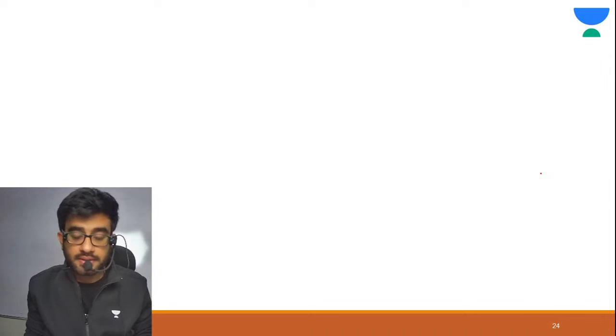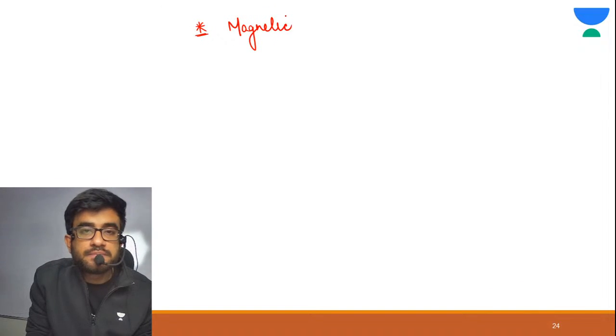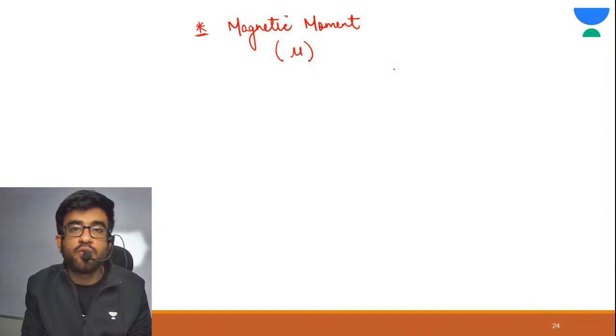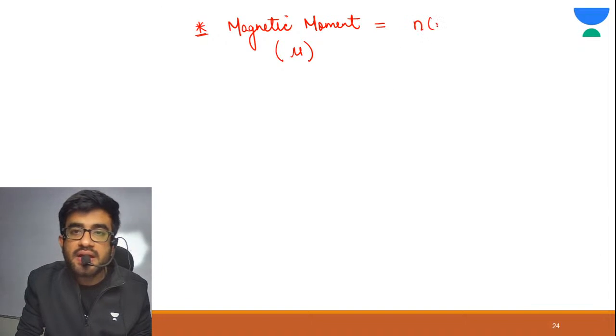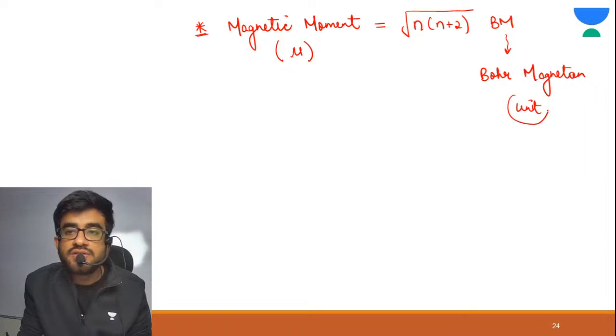Now see, there is one more term which we need to learn, that is magnetic moment. You write it as mu. The formula is root of n into n plus 2, in BM. What is BM? BM is Bohr magneton. It is just its unit.